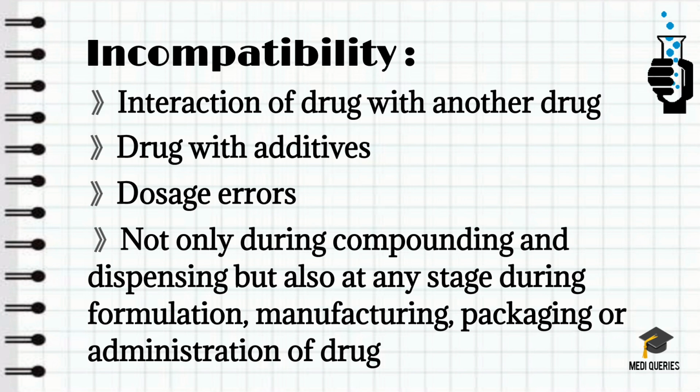But nowadays the prescriptions are generally written for official and proprietary medicines, which are manufactured by the pharmaceutical industries. The prescriptions are rarely compounded or dispensed in chemist shops or hospital pharmacies, so pharmacists hardly notice these incompatibilities nowadays. However, incompatibility can occur when proprietary medicines are diluted or mixed together or stored in unsuitable containers in an unsuitable environment. At that time we will face these incompatibilities, and we have to correct them.